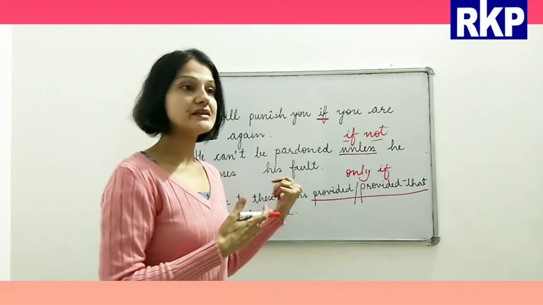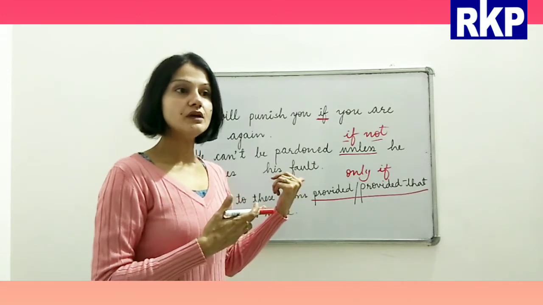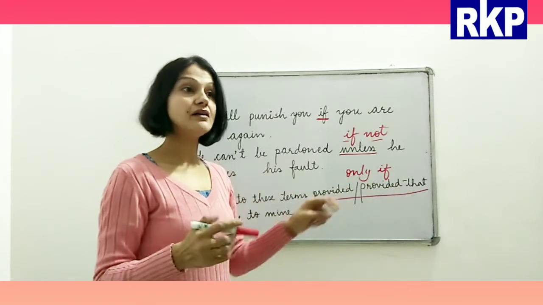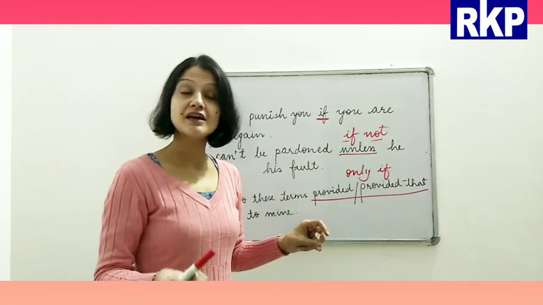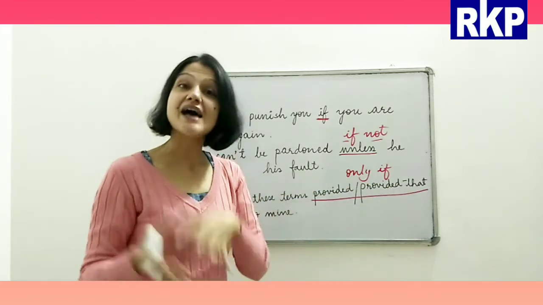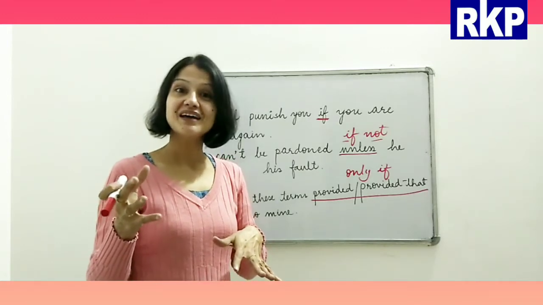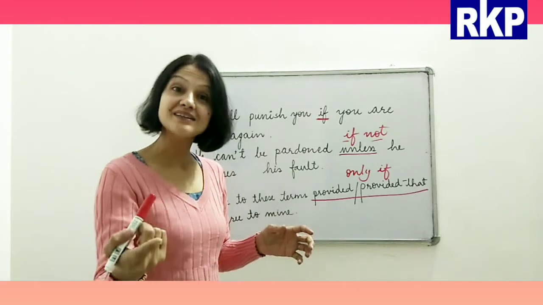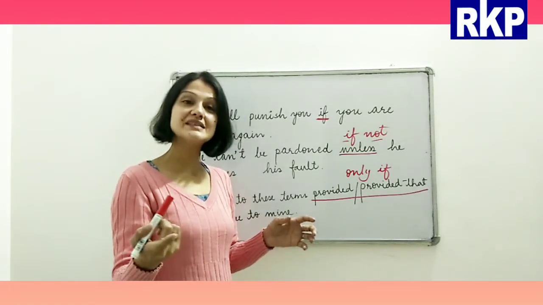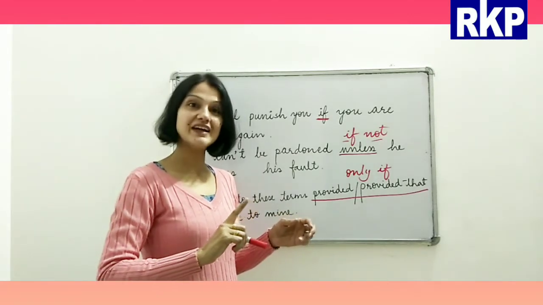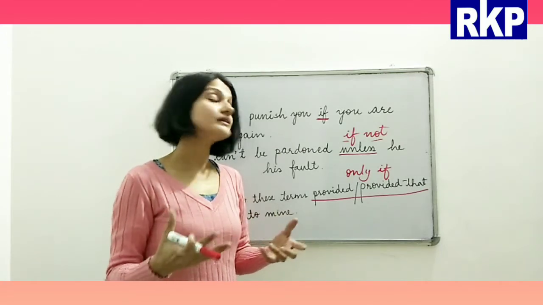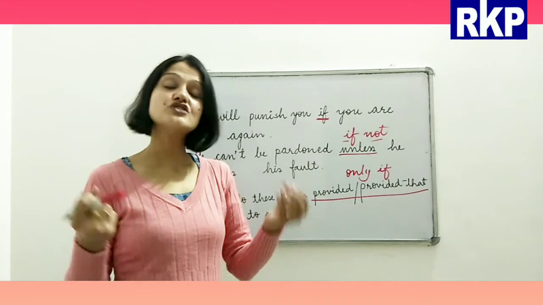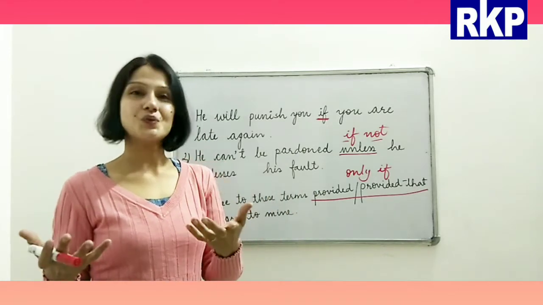Like we discussed the same thing, provided that, and so that, and as well as. All these are, in order that, remember we did all these things in our last video. So these are called compound conjunctions, in which we have more than one word.